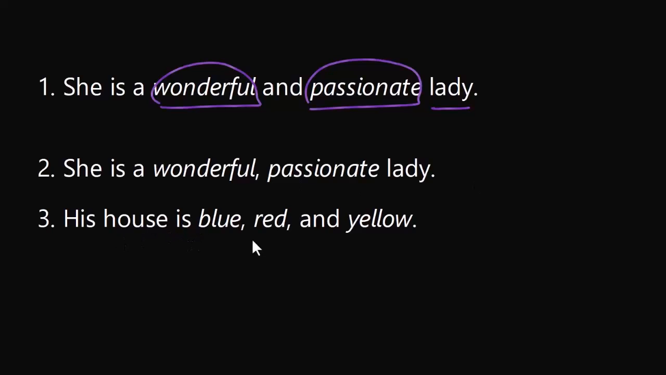His house is blue, red, and yellow in color. His house is blue, red, and yellow. All right. So you can simply use commas, but if there are more than two adjectives, you're going to use and before the last one. His house is blue, red, and yellow.